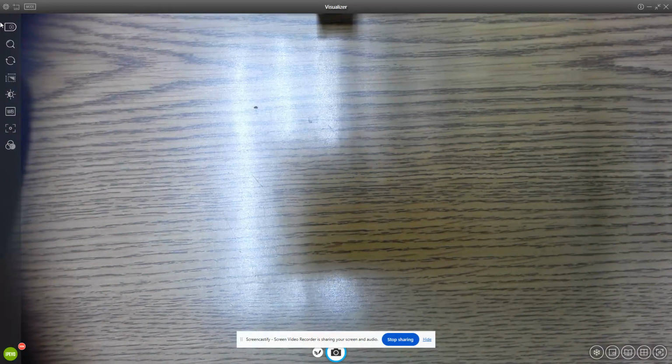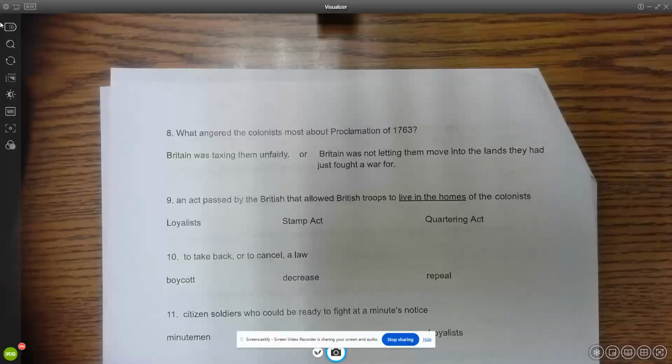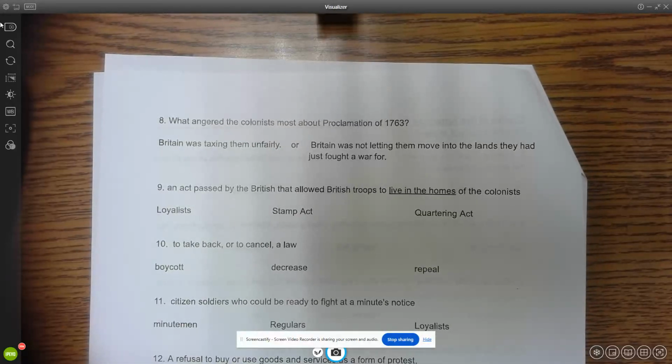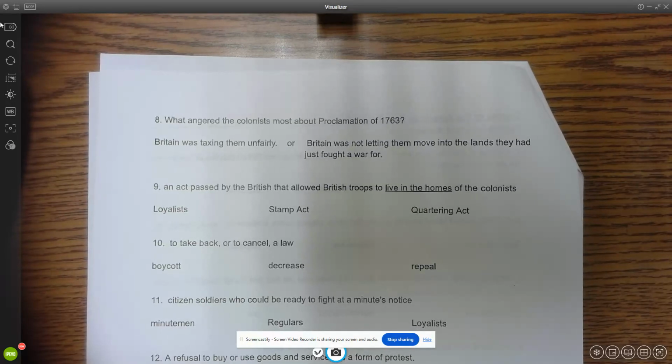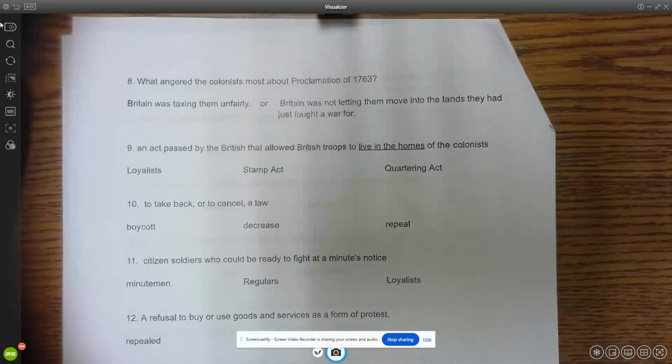Flip it over here. Number 8, what angered the colonists most about the Proclamation of 1763? Was it that Britain was taxing them unfairly? Or Britain was not letting them move into the lands they had just fought a war for? Number 9, an act passed by the British that allowed British troops to live in the homes of the colonists. Was that Loyalists, the Stamp Act, or the Quartering Act?